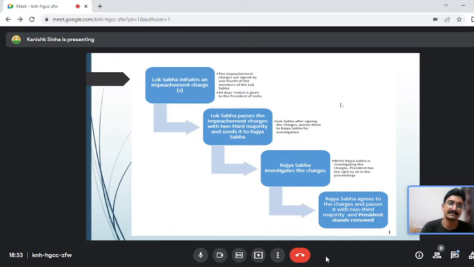Lok Sabha, after passing the charges, sends them to the Rajya Sabha for investigation. Rajya Sabha investigates the charge. While Rajya Sabha is investigating the charge, the president has the right to sit in the proceeding. If Rajya Sabha agrees to the charge and passes it with a two-thirds majority, the president stands impeached. This is the summary of what we have discussed. Okay, next.